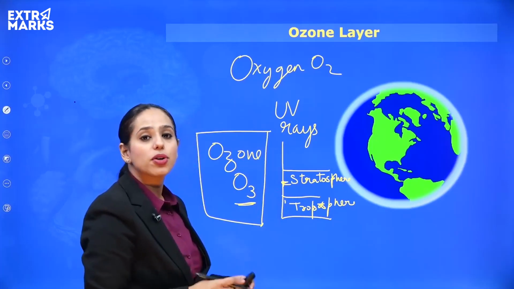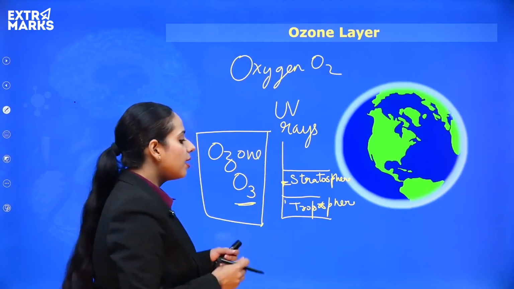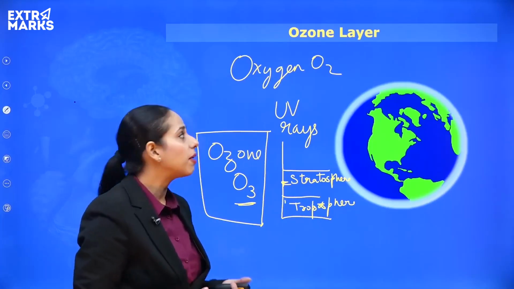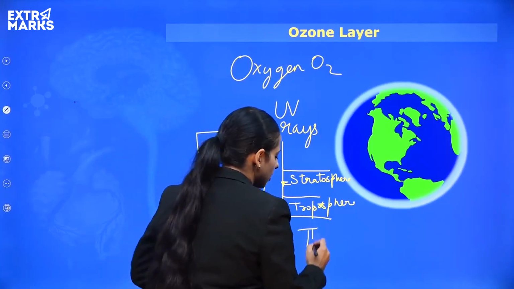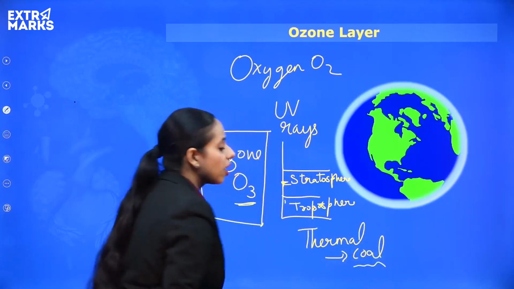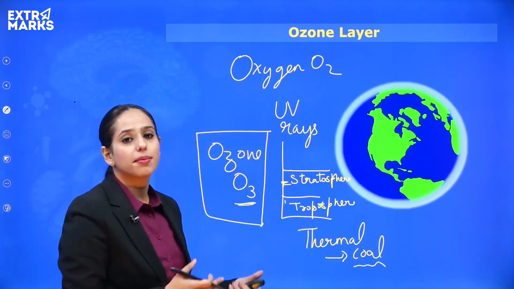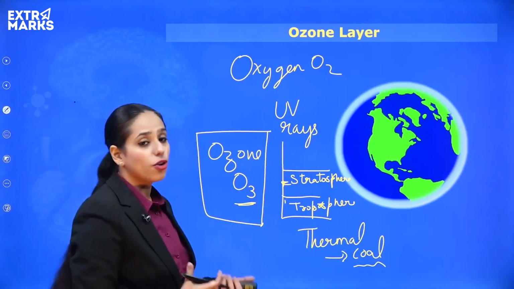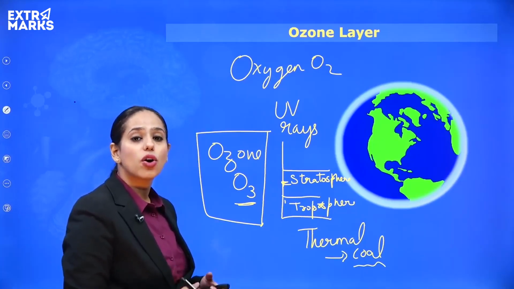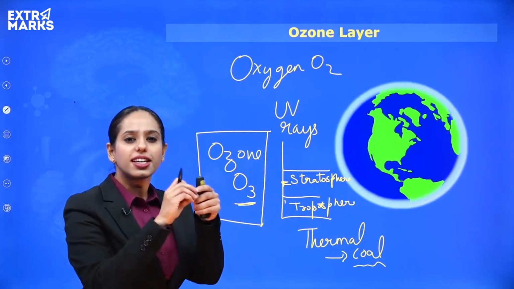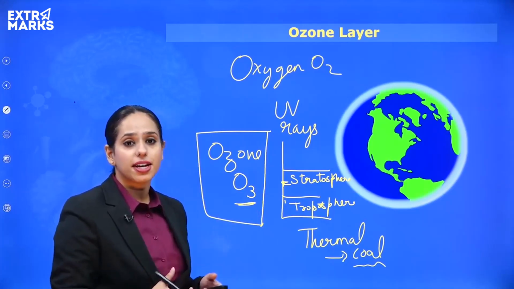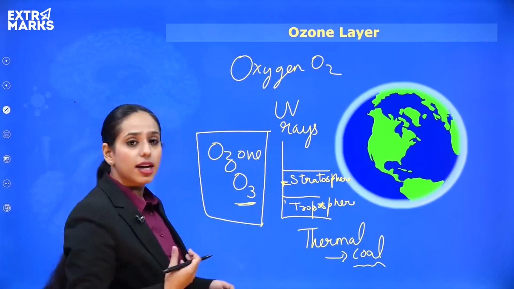So, this is getting affected because of a lot of human activities. For example, unregulated emission of pollution from the chimneys of factories and also from thermal power plants, which are basically based on coal, right? So they cause the maximum amount of pollution. Then come vehicles and other things which cause air pollution, right? So the air pollution that we are causing is leading to a lot of harmful gases that are affecting the very delicate atmosphere layer around the earth, right?